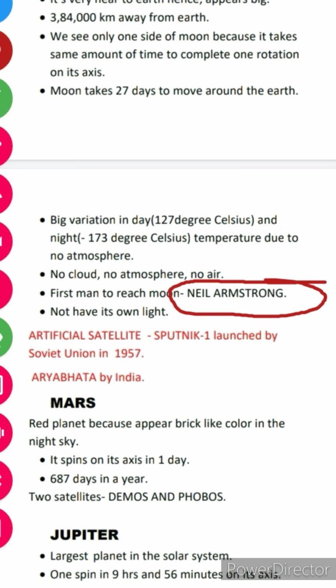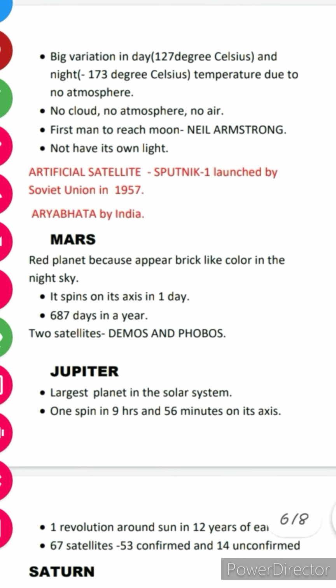It does not have its own light. It gets light from the sun and it reflects back that light so that we are able to see the moon at night. Artificial satellite. Moon is a natural satellite.